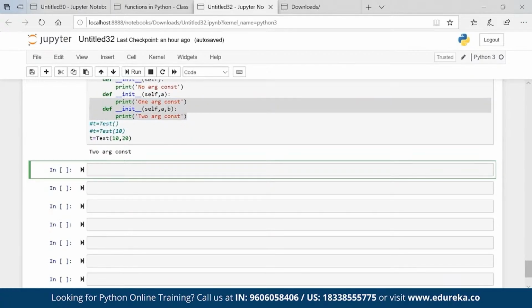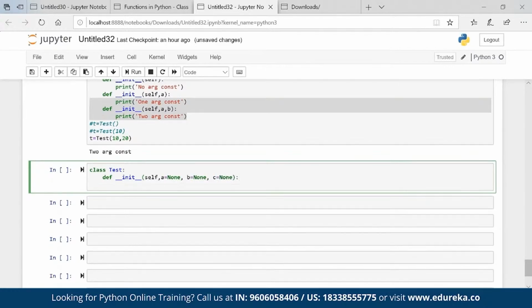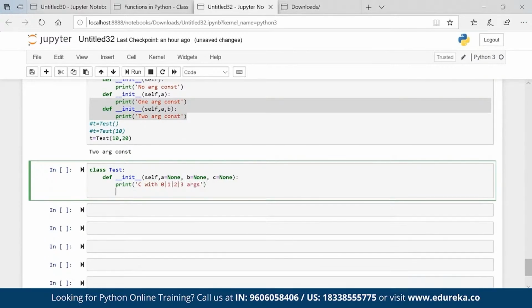That is the solution. So class test, def init, self comma a equal to none, b equal to none, c equal to none, colon, print constructor with 0, 1, 2, 3 arguments. p equal to test.